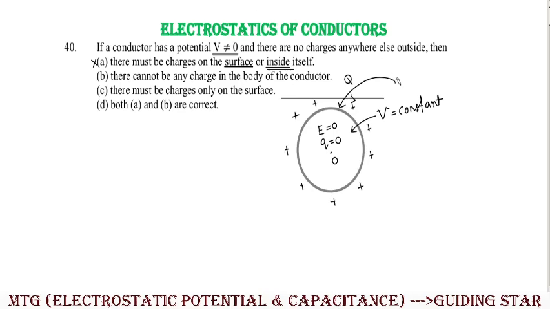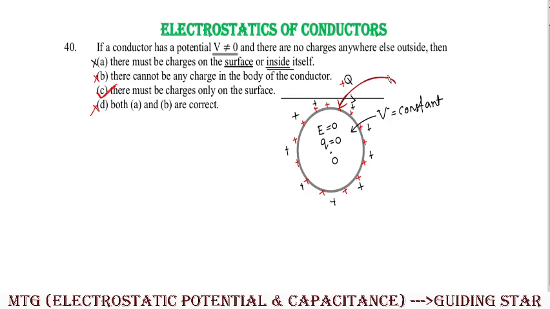Why? Because if we give some positive charge to this conductor, the charges will reside only on the outer surface of the conductor, that means on the body itself. So option B is also incorrect. There must be charges only on the surface: charges will reside only on the surface. That is correct. Option D says both A and B are correct, so that is also wrong. So in this particular case, option C is correct.